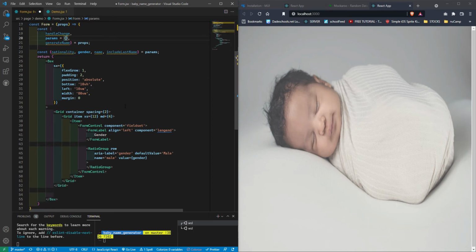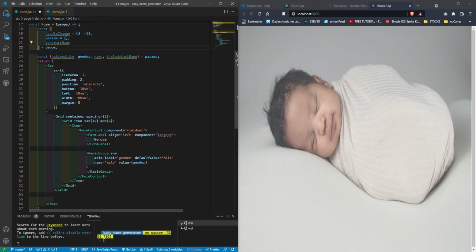And to prevent any errors for now, we're gonna do an anonymous function for handle change, and for the generate name function, we're also going to pass an anonymous function.